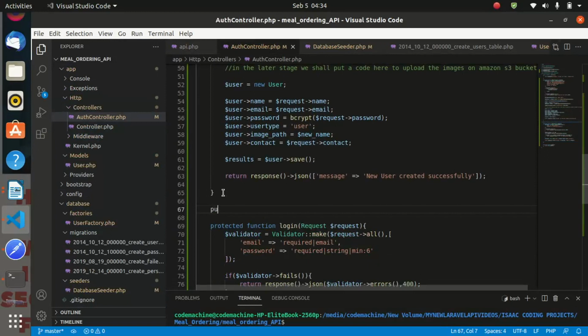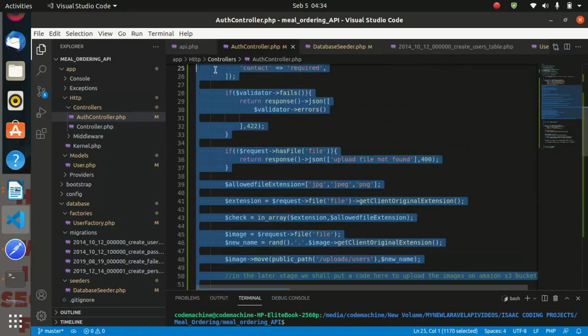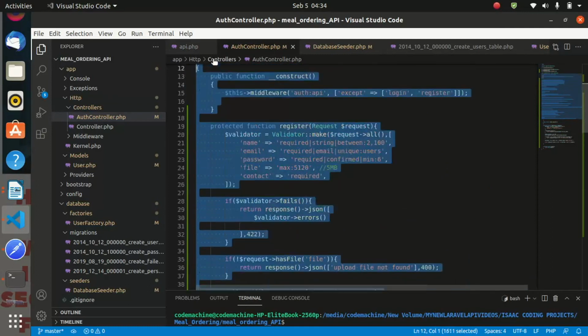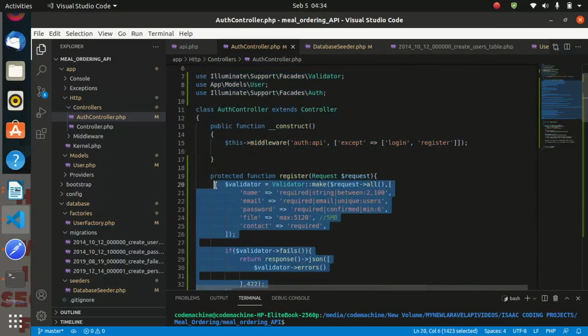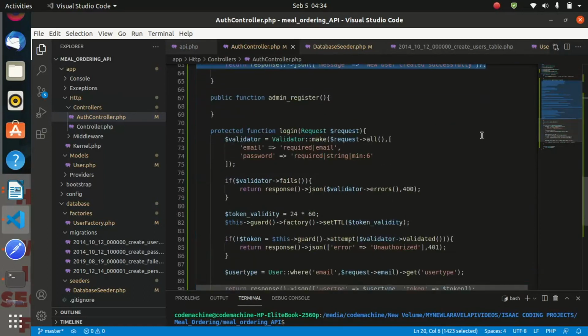let us say public function admin underscore register, and we give it a body, and this code is going to be the same as the code we used to register our user. So let me copy this code and I paste it here,